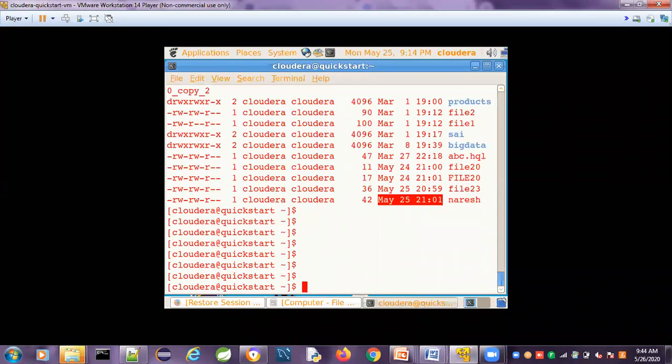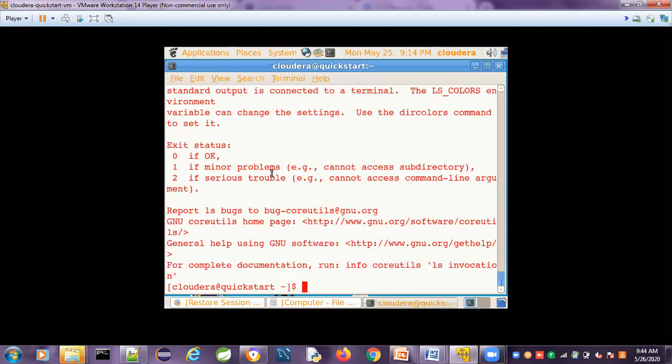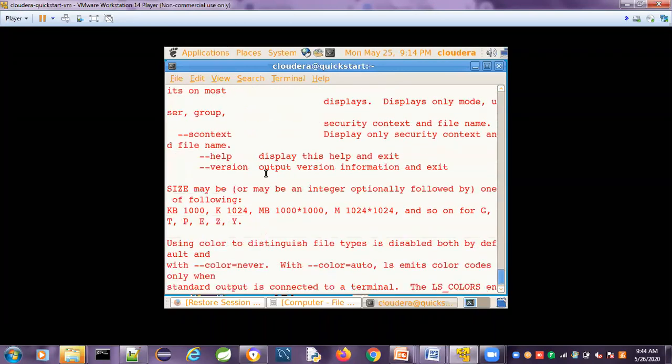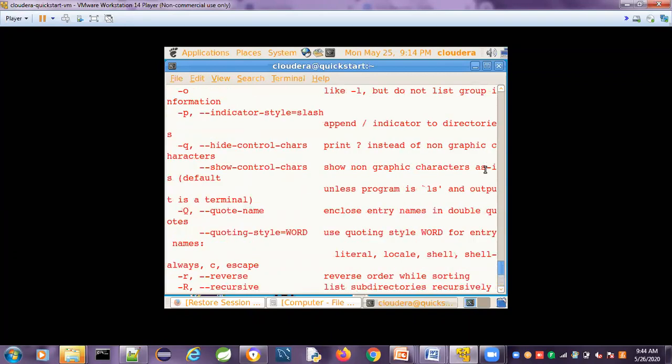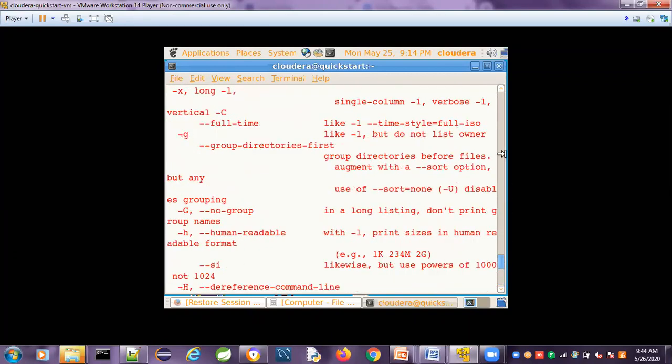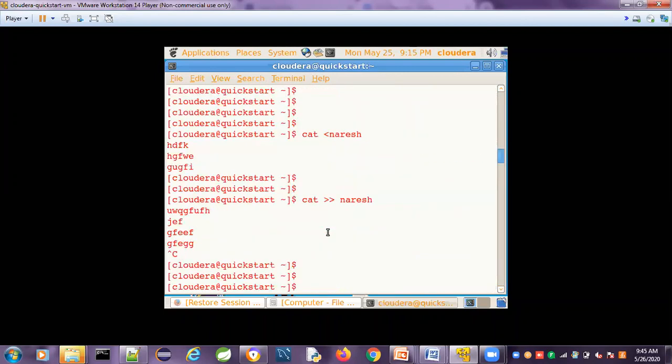I want to explain about the option. What is the use of -a? -a indicates all the information. It gives information about all the files, including the hidden files also.